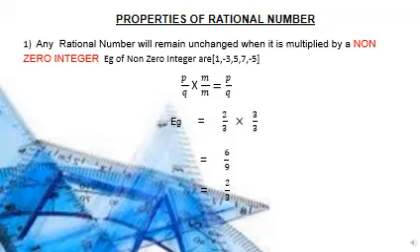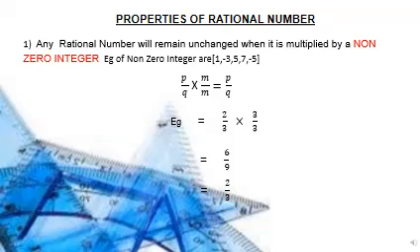Okay, now we will see how this property works. Here p upon q is multiplied by m. Here m is multiplied by both numerator and denominator. Here p upon q is a rational number and m is a non-zero integer. We will take one rational number as an example. We have taken 2 upon 3 as a rational number and 3 as a non-zero integer.